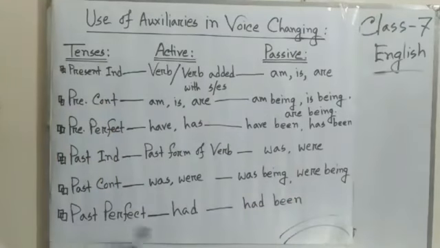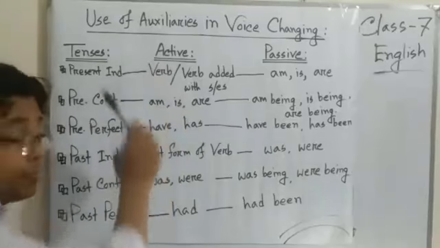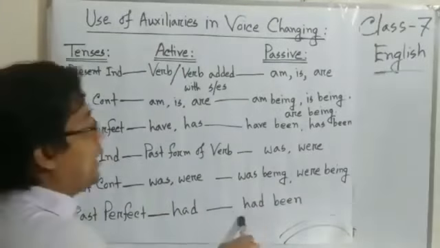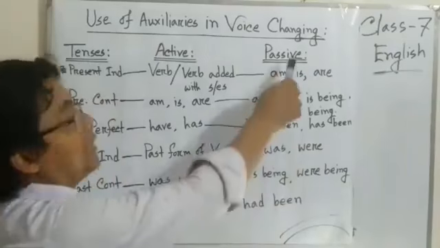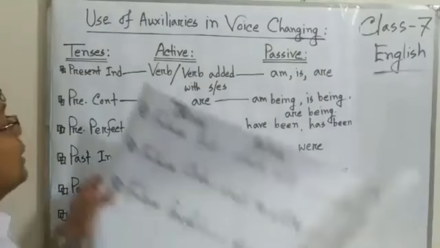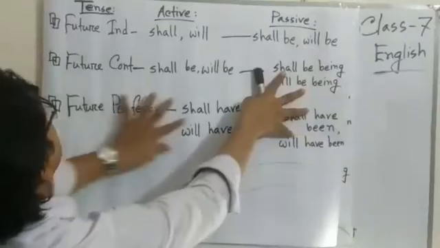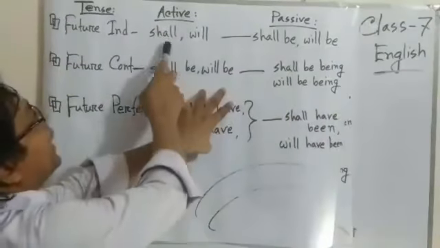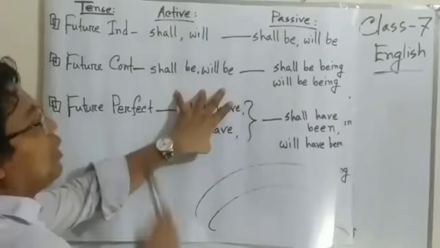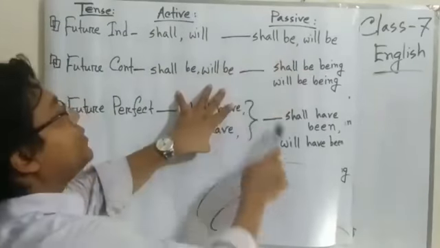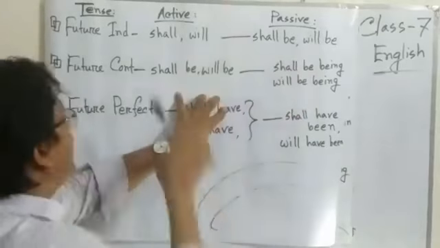Past perfect: in active, had is used as an auxiliary, and had been in the passive sentence. Future indefinite: we use shall, will in the active form, and in the passive we use shall be, will be.